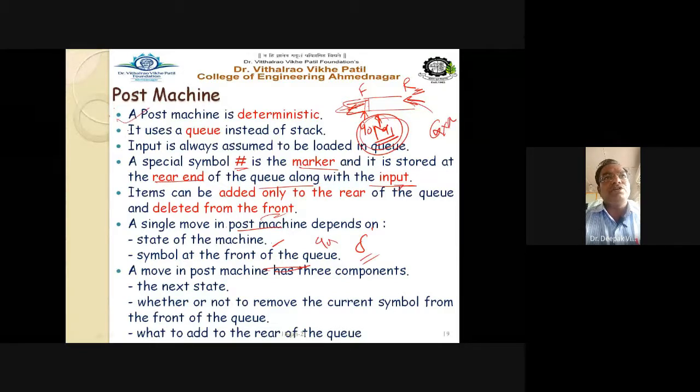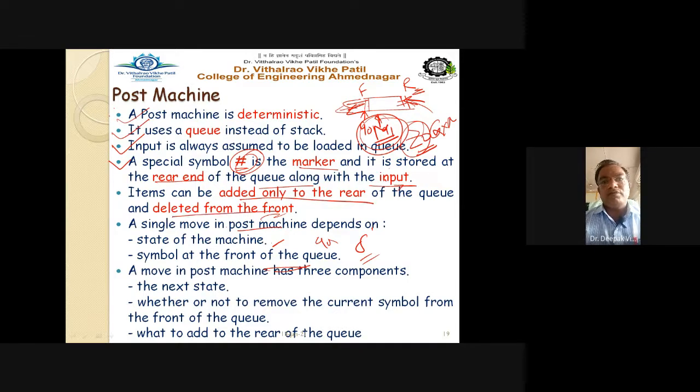It is deterministic. It uses the Q as a data structure. Input is always loaded inside the Q. A special symbol hash is used at the rear end. Hash is used as the marker and it is stored at the rear end. So hash is very similar to your Z0 symbol used in the stack. We are using Z0 in the stack, and hash is stored at the rear end of the Q along with the input. Items are added only to the rear end and deleted from the front end, and the next state depends upon the current state and the symbol at the front end.